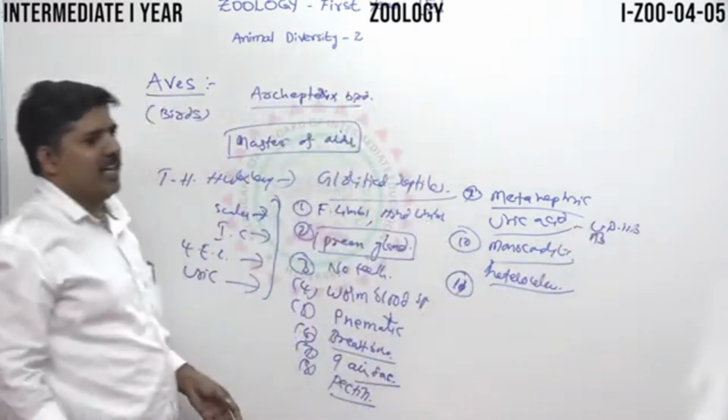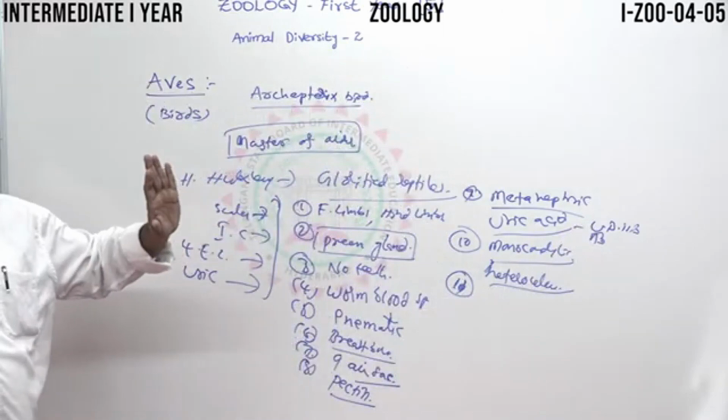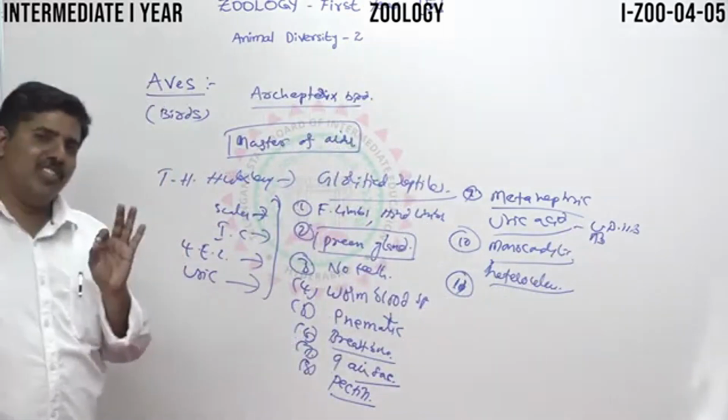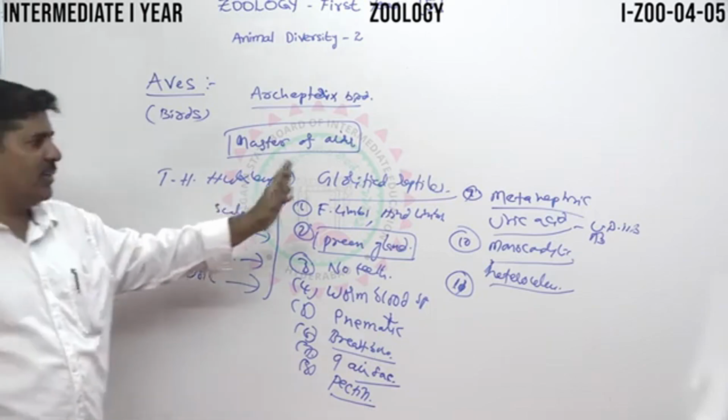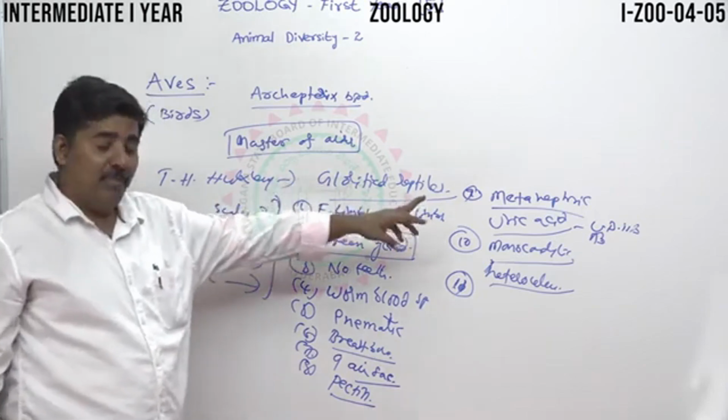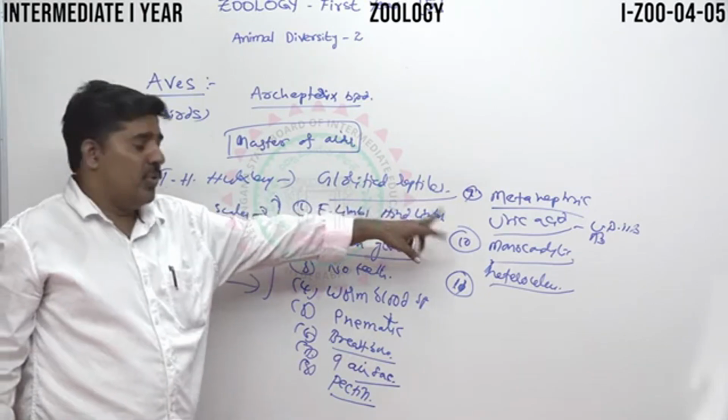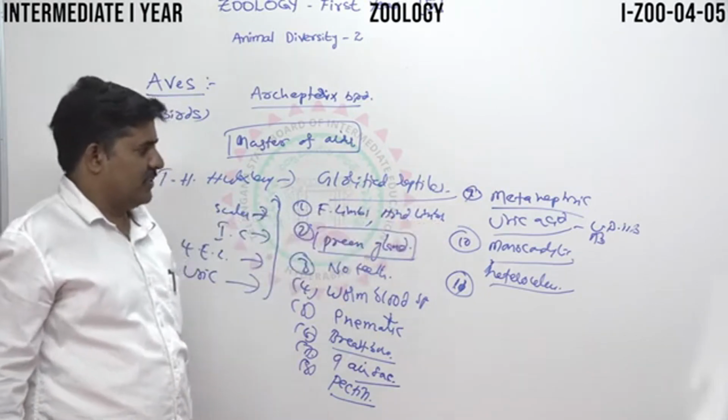Most of the birds lack a urinary bladder. Only the ostrich contains a urinary bladder. All the remaining birds lack the urinary bladder. So that is an important structure.